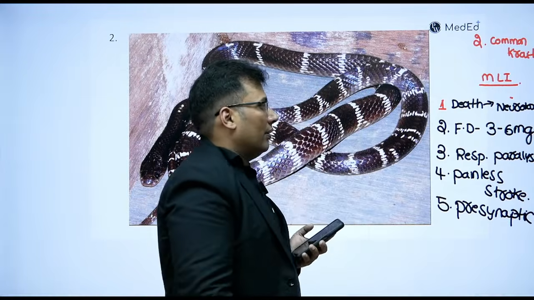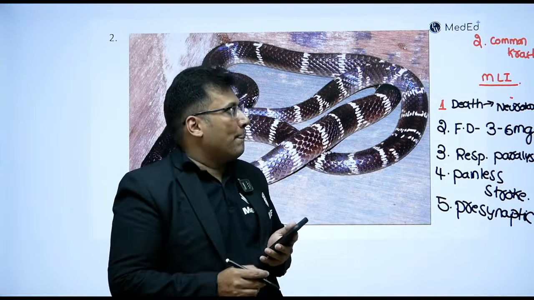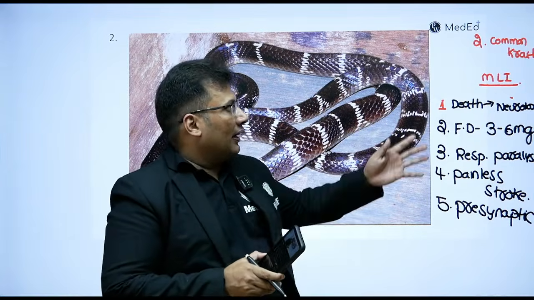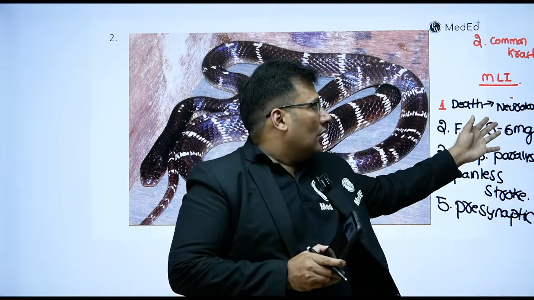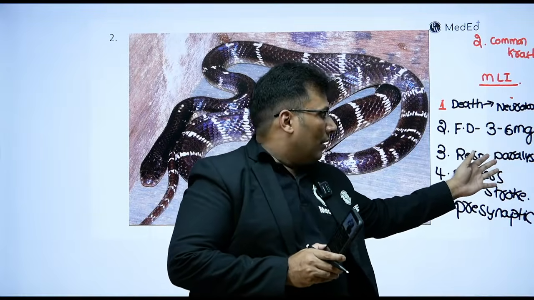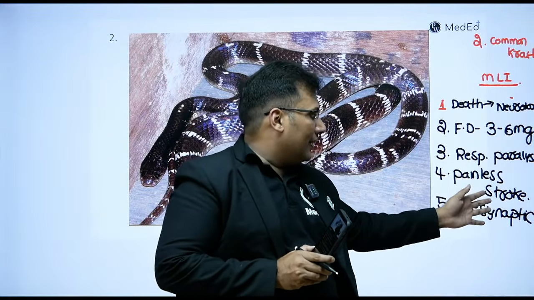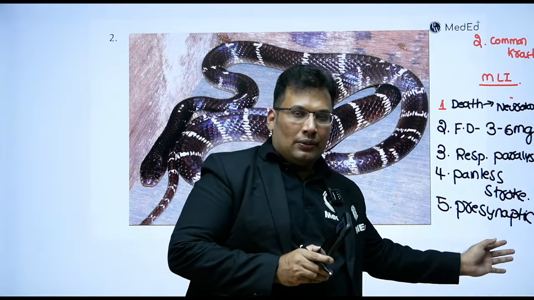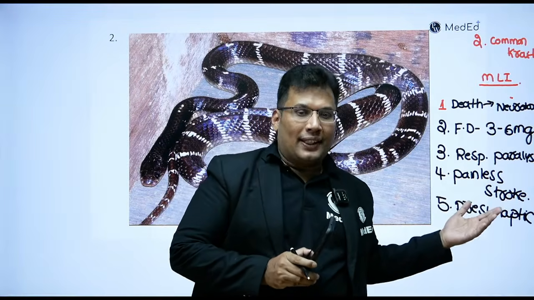So 5 points. Common krait, neurotoxic death, 3 to 6 milligram, respiratory paralysis, painless death, presynaptic, produces bungarotoxin.